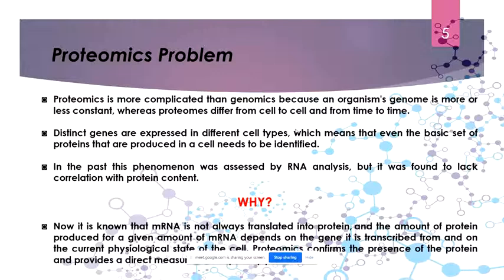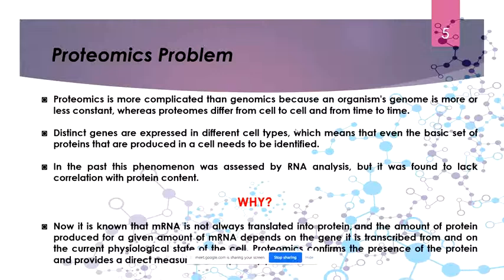Whereas the genomics is more or less constant, right? On the other hand, we know how we get a protein: we have the replication. After replication, we get the production of mRNA, so we have transcription, and those mRNAs then undergo translation to give that particular protein.